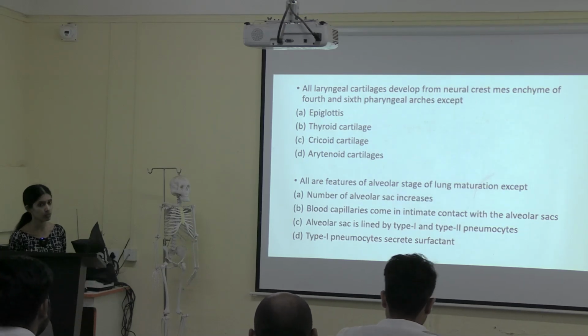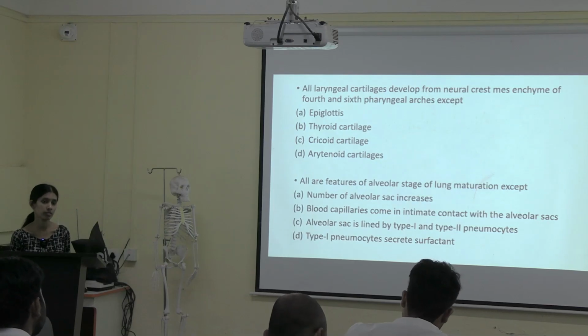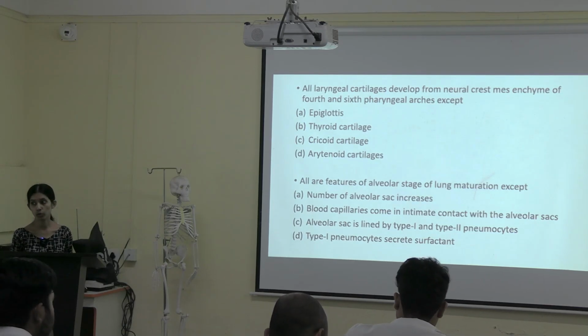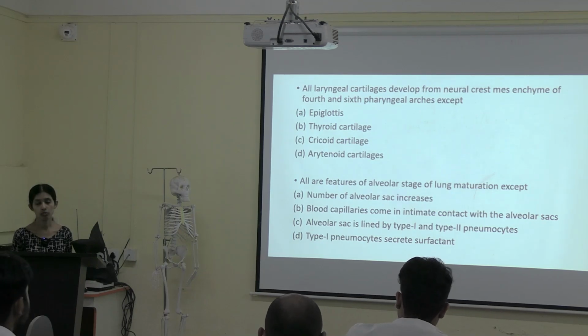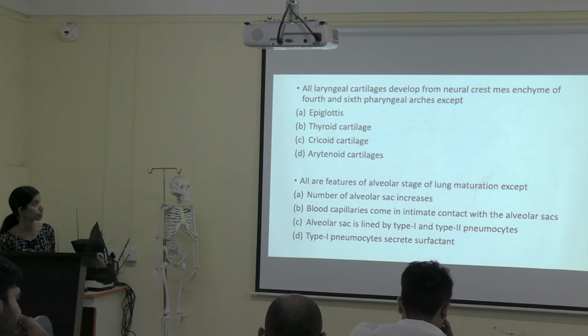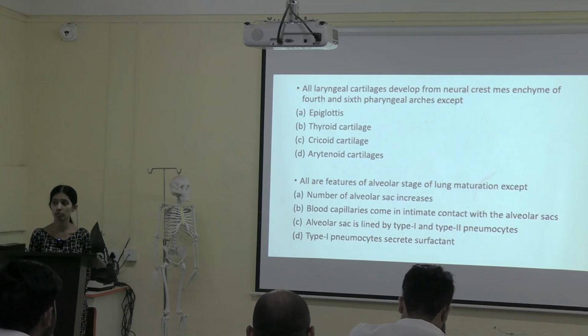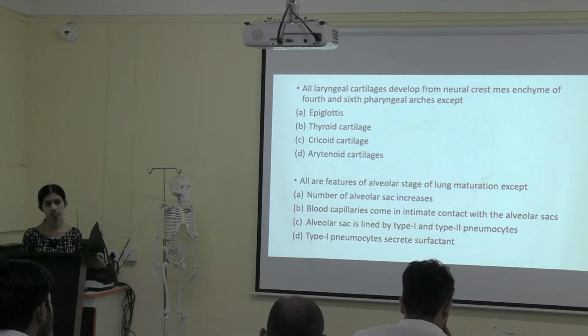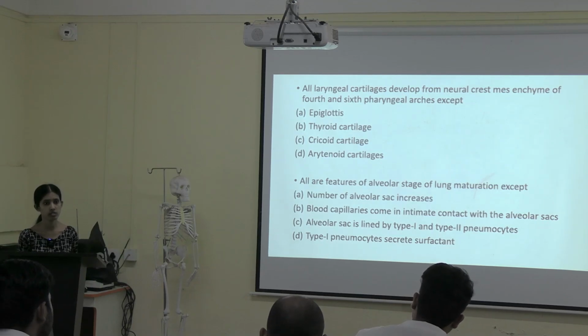I am asking from which part your epiglottis is developing then? And what about you? Thyroid cartilage. If it is not developing from your 4th and 6th pharyngeal arches, it is developing from which part? Any other answers? No? Okay, next question.